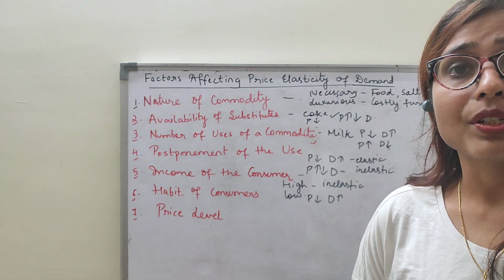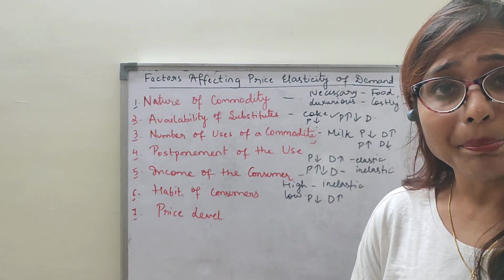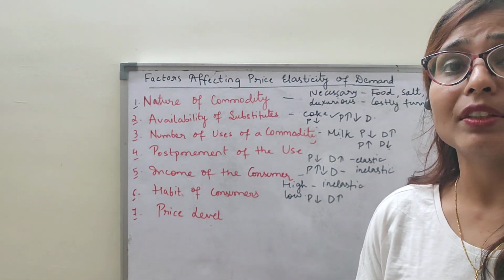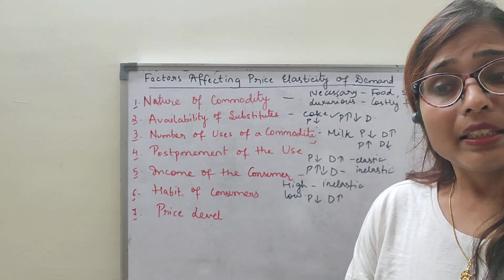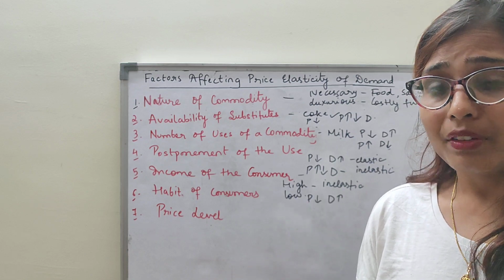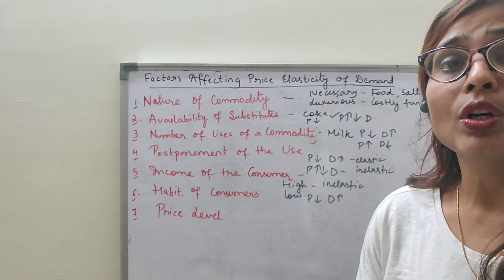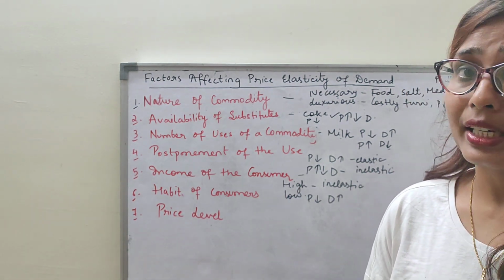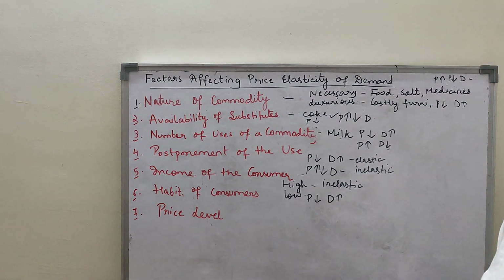Habit of the consumers. Habituated people or addicted people, that time demand will be inelastic. Suppose cigarettes. Addicted people will take the cigarette whether the price is high or low, they are addicted. So they will demand the cigarette at any cost, at any price. That time my demand will be inelastic.